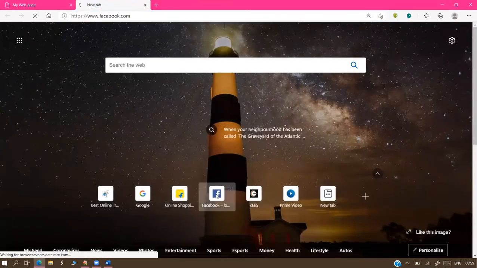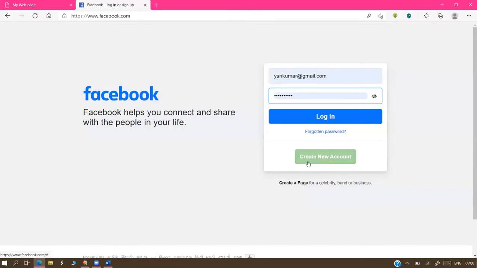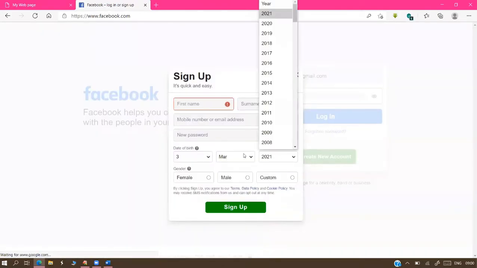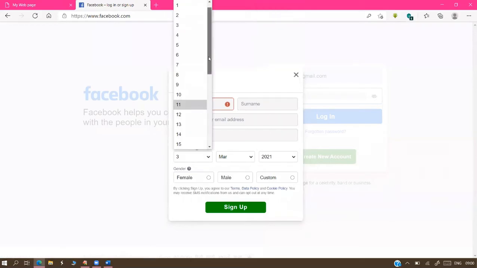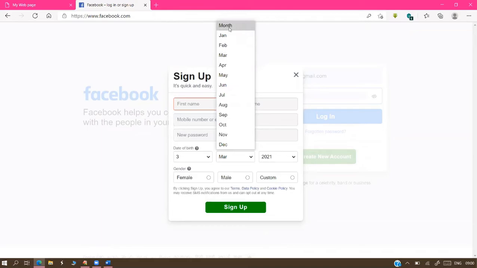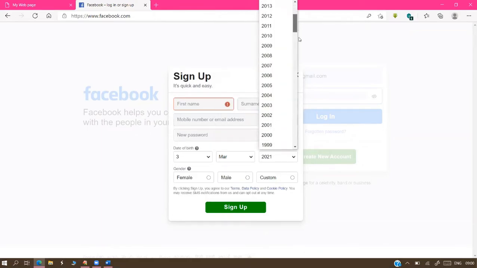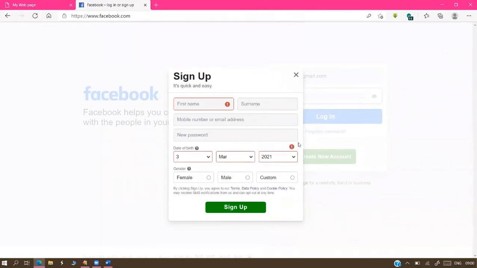Suppose see this one, this is Facebook. I want to create a new account in Facebook. Here we have date of birth. This is 30 days. This is month, 12 months. This is year. How many years is Facebook supporting, sir? 1905 up to 2021. Approximately 116 years right now. But these 116 years, how did they add them, sir? They added them manually only.